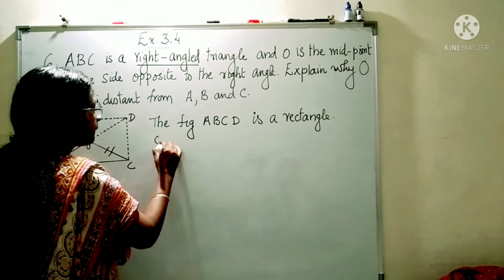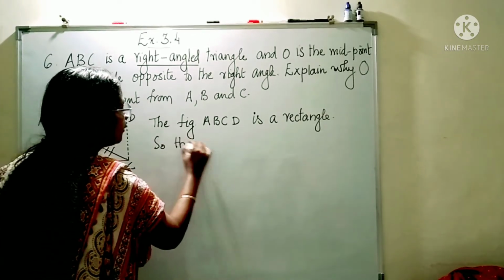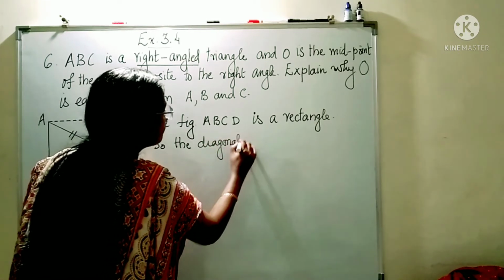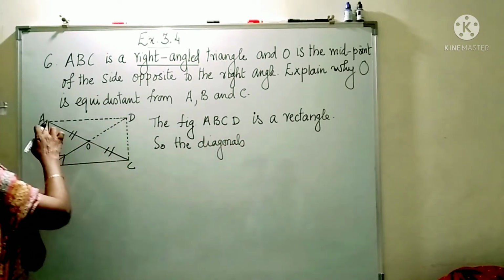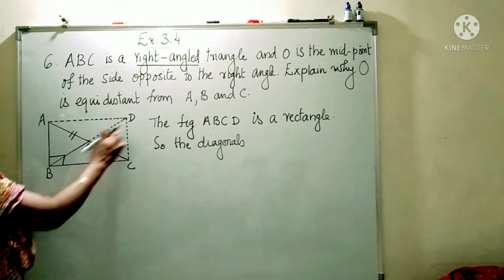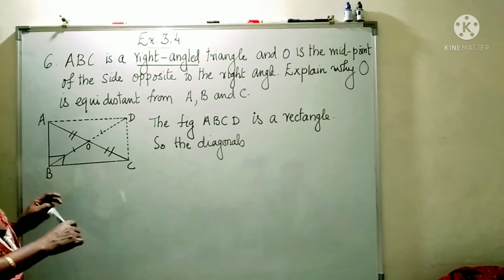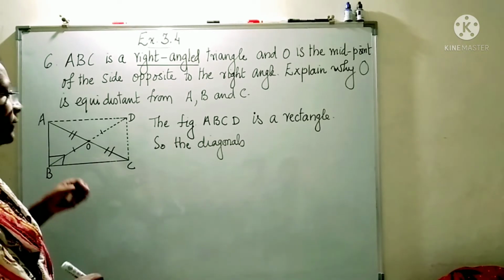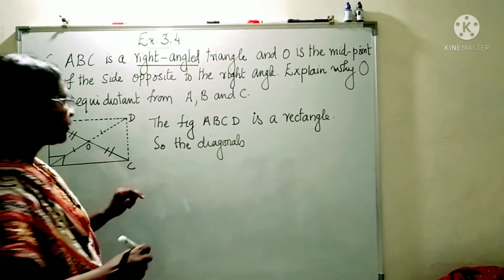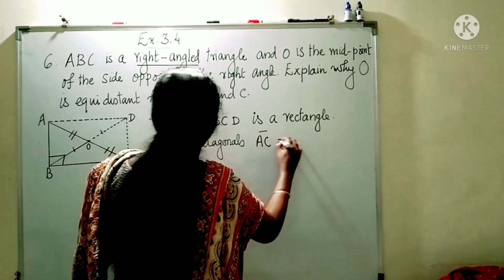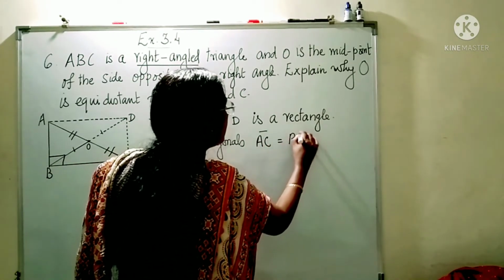Which are the diagonals? AC and BD. These two are also equal. The diagonals are equal, and they bisect each other. So the diagonal AC is equal to BD.